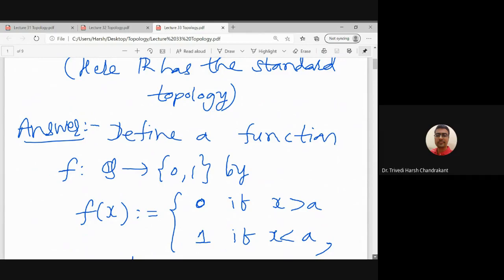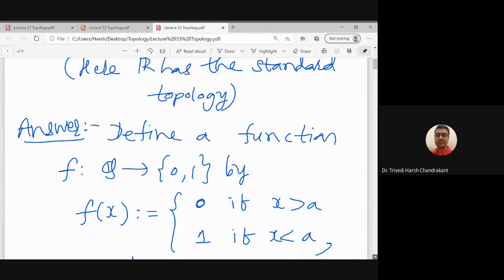We are applying the theorem which we have proved: if X is a disconnected space, then I can find a function f from X to {0,1} which is onto and continuous. Let us see if we can find such a function or not. That is a different issue. So let us try this particular function.